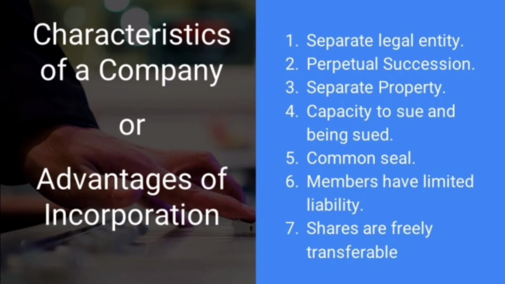So, very important characteristics. Once a company has been registered, it assumes the character of separate legal entity. This separate legal entity is an important characteristic of a company. It means what? The existence of a company is independent and separate from its members. So members and the company are not one and the same.